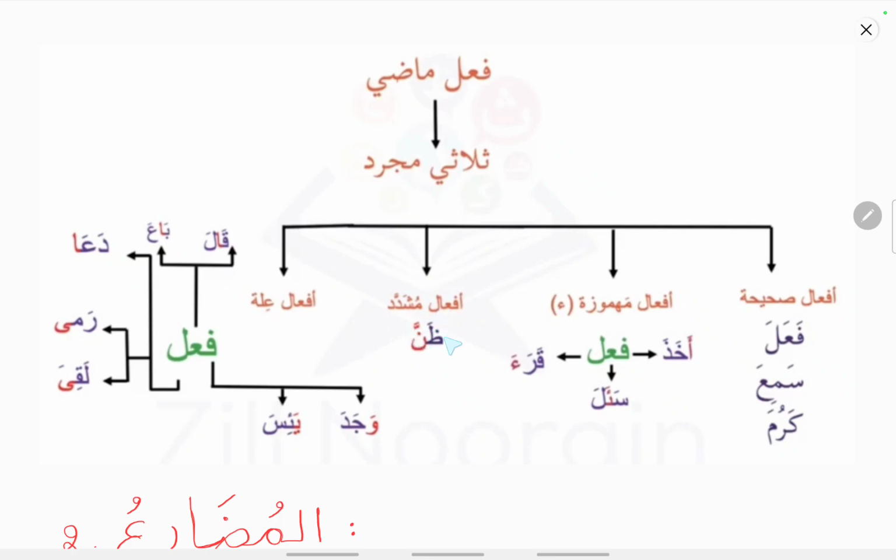In afale mushaddad, the second and third root letters repeat, that is noon repeats, zanna. In afale illat, one of the three root letters is a weak letter. As said earlier, there are three weak letters: alif, waw, and ya. Fa kalima has waw in wajada, ain kalima has alif in khala, and lam kalima has ya in lakhiya.